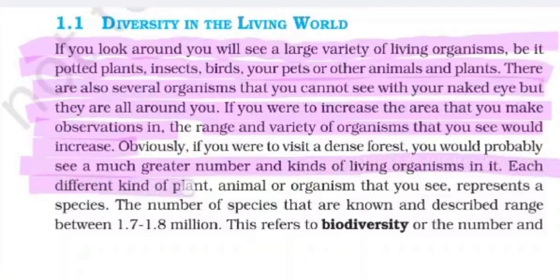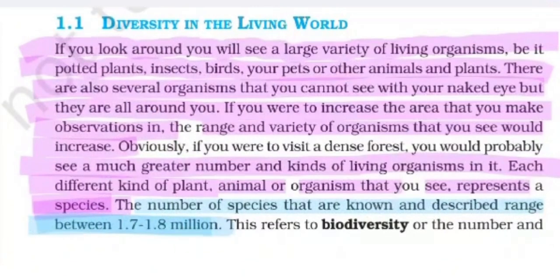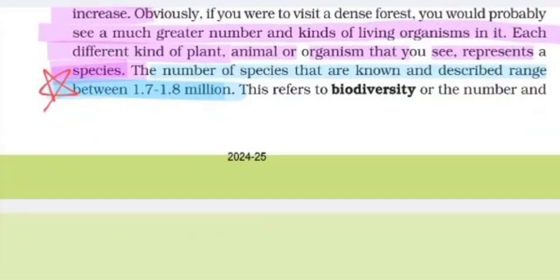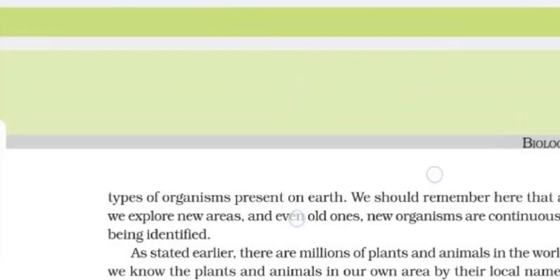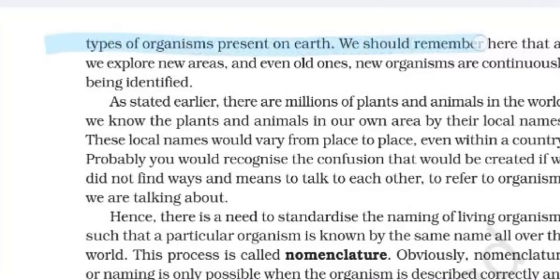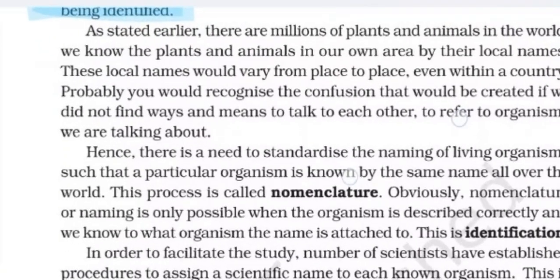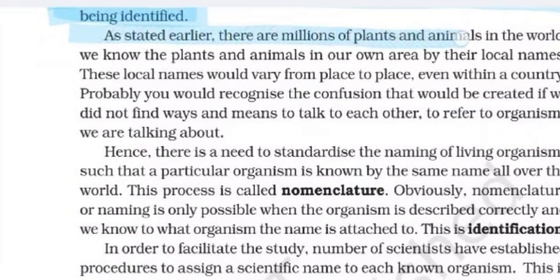Each different kind of plant, animal, or organism that you see represents a species. The number of species that are known and described range between 1.7 to 1.8 million. This is an important line. The biodiversity is the number and types of organisms present on Earth. We should remember here that as we explore new areas and even the old ones, new organisms are continuously being identified. As stated earlier, there are millions of plants and animals in the world.